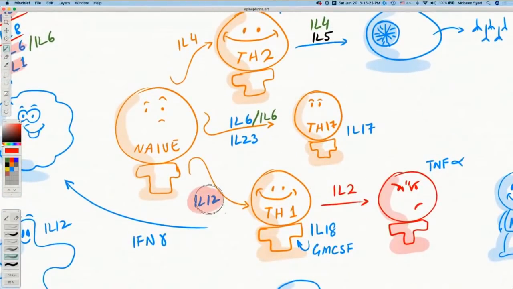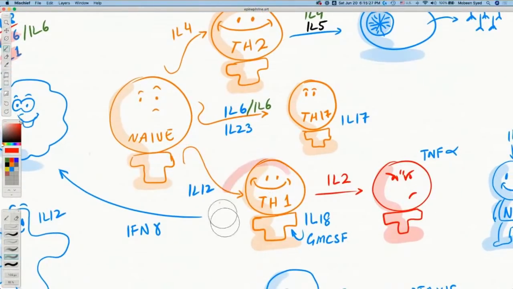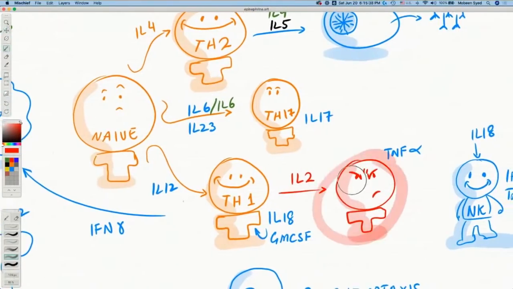If there is interleukin 12 available, then a naive T cell can become a T helper 1 cell. T helper 1 cell in turn will activate cytotoxic T cells by releasing interleukin 2, and the cytotoxic T cell would cause cellular damage.